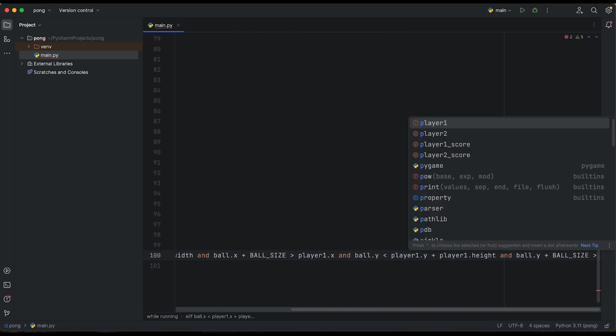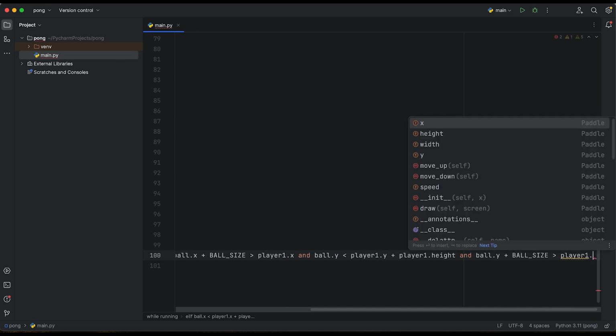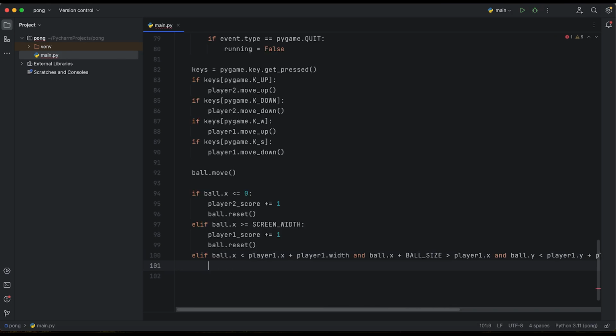is larger than player 1.y, then ball speed x is the multiplication of -1, so times -1.